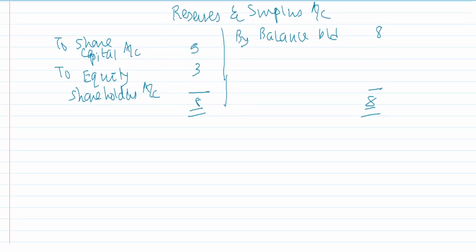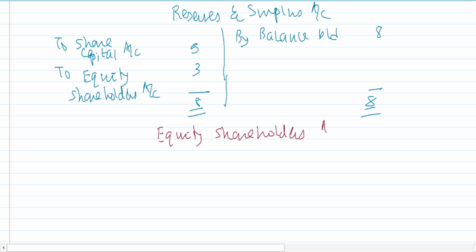Now it's time to prepare the equity shareholders account. So I say here to equity shareholders account. This is the final account that I'm going to open in the books of the firm. I say here by share capital account, right?